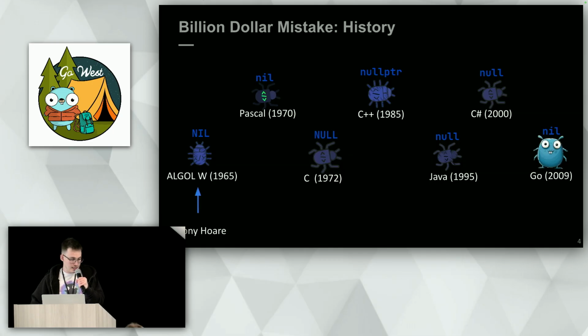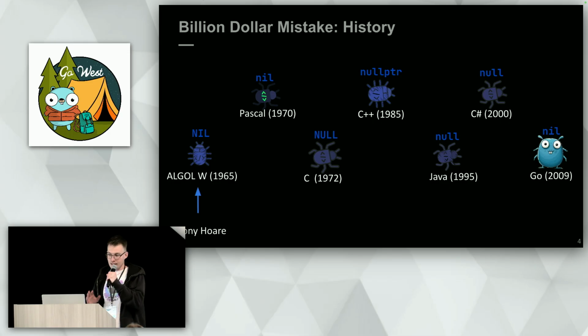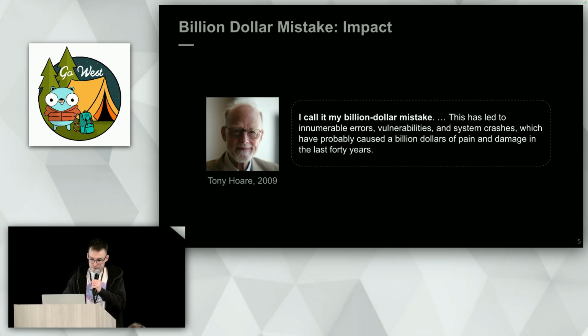And actually, a nil dereference isn't something new, and it's not Go specific either, right? The idea of null pointers was introduced back in 1965, almost 60 years ago, by Tony Hoare. And since then, quite a lot of languages like C, C++, Java, etc. have adopted the same idea and fallen into the same trap. And Go is not an exception either.